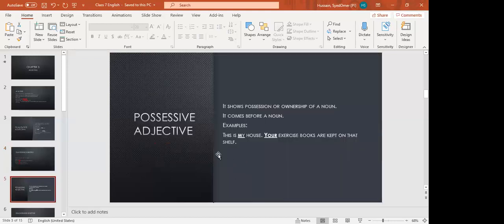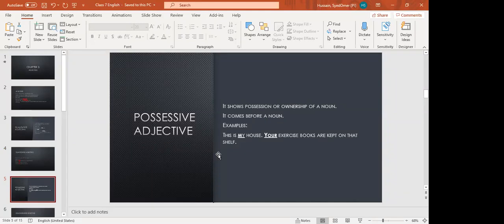The third type of adjective is possessive. Possessive adjective is related to possession, ownership, the thing which belongs to you. My book, his notebook, his pencil, your pencils. We have studied possessive pronouns.